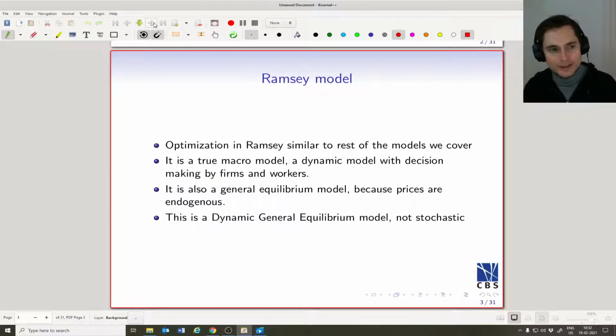I don't want to spoil the surprise, but a spoiler is that the conclusions of the Ramsey growth model are not going to be very much different than the conclusions of the Solow growth model. We're still going to get capital as being unable to be an engine for growth in the long run. And in the long run, growth is going to be determined by the growth rate of technological change, or if you like, the growth rate of productivity. So in that sense, we actually get a very similar conclusion to the Solow model.